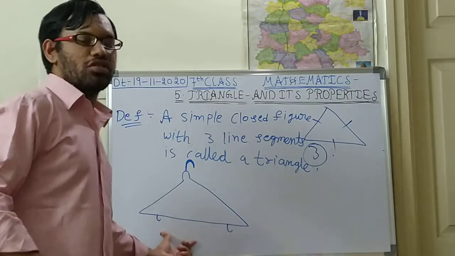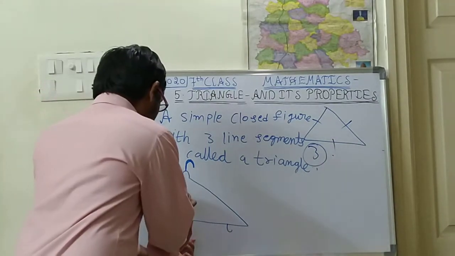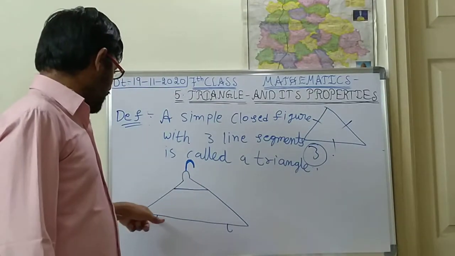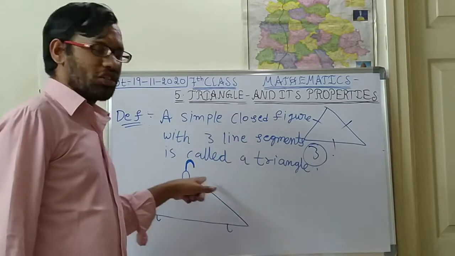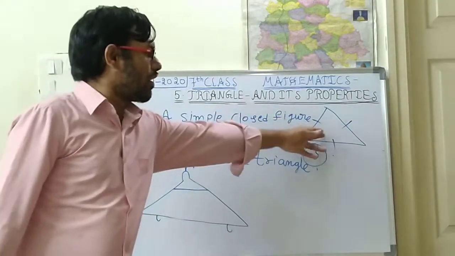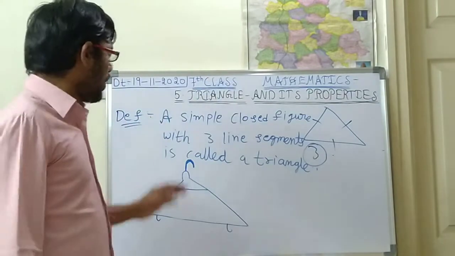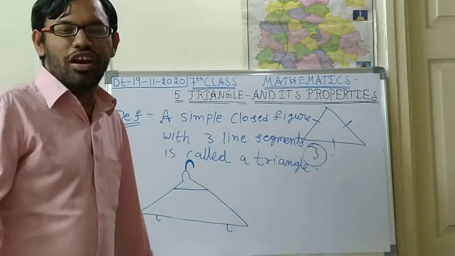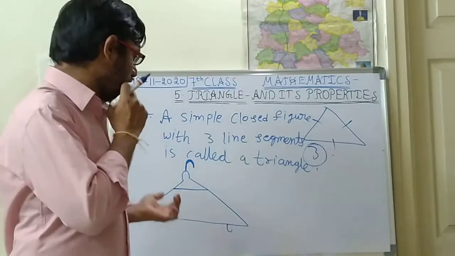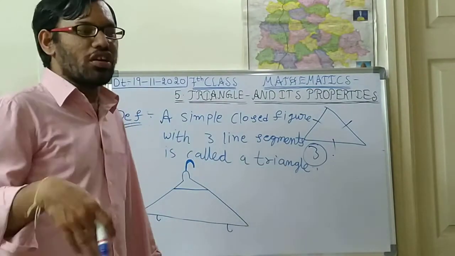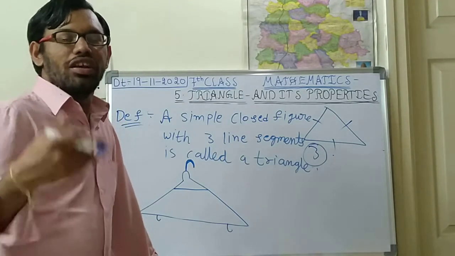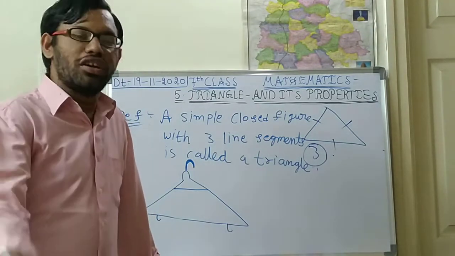Okay, so this is the shape. This shape is called a triangle shape. See children, this is almost equal to the triangle shape. If you see the shadow of this, you can estimate, you can guess this shape. Is it right, children? So this type of shapes you will be seeing in your house. Suppose you cut a white paper in a triangle, it will look like a triangle shape. Like this you will be seeing so many types of shapes in your house, outside, in the society, in the community.